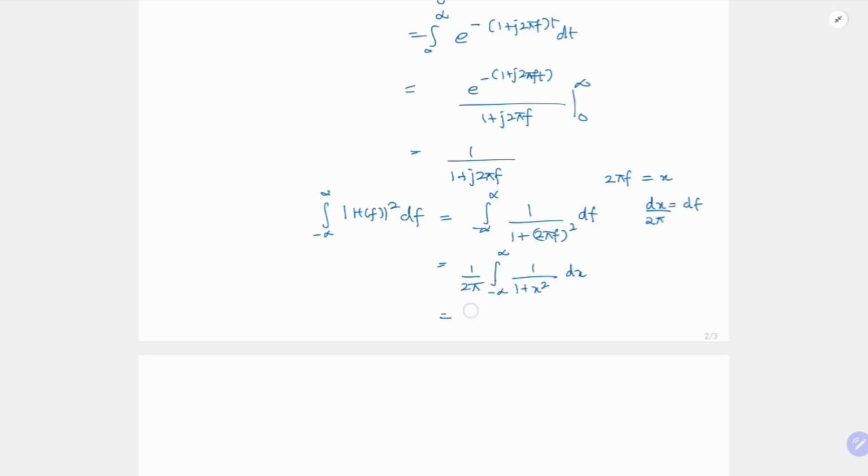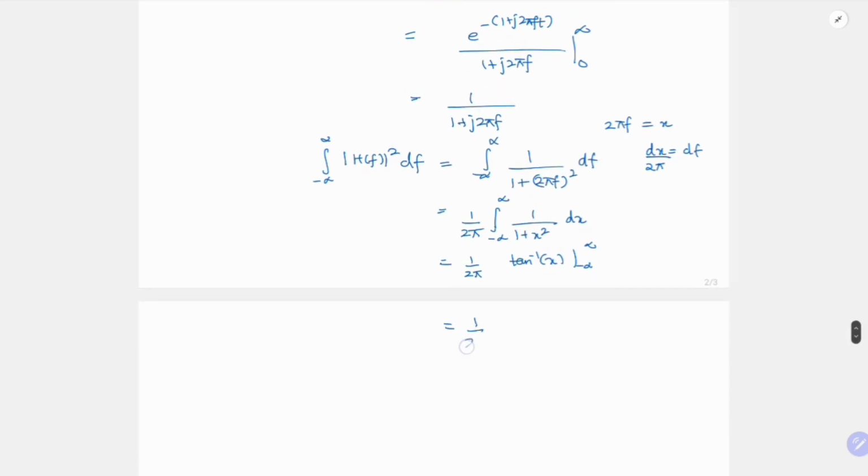So this is nothing but tan inverse of x from minus infinity to infinity. So this is equal to 1 by 2 pi into tan inverse of infinity, which is pi by 2, minus of minus pi by 2. So this is actually equal to pi. So this also comes out to be 1 by 2. So we have also verified.